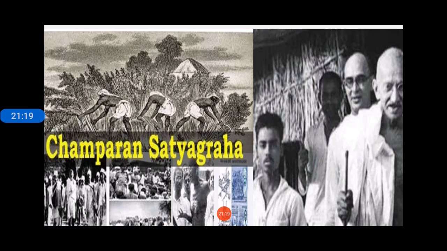So he met a peasant from Bihar, who persuaded Mahatma Gandhi to visit Champaran, a place in Bihar, and see the poor condition of the indigo cultivators there and how they were living in poverty. So Mahatma Gandhi visited Champaran in 1917. And this marked the beginning of the Champaran movement against the indigo planters. Satyagraha was done under the leadership of Mahatma Gandhi.